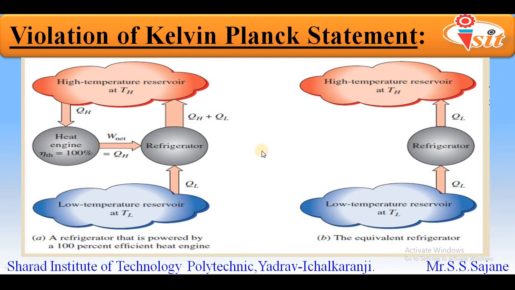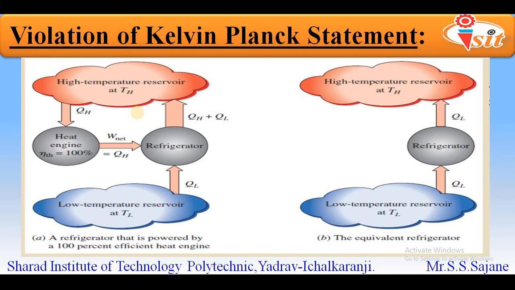To understand how this resultant diagram comes, you should first understand what sign conventions we are going to take. When we take the combination of both systems, or the resultant of the heat engine and refrigerator, the arrows shown in the upward direction we will consider positive, whereas the arrows shown in the downward direction we will consider negative. So opposite arrows have opposite signs.